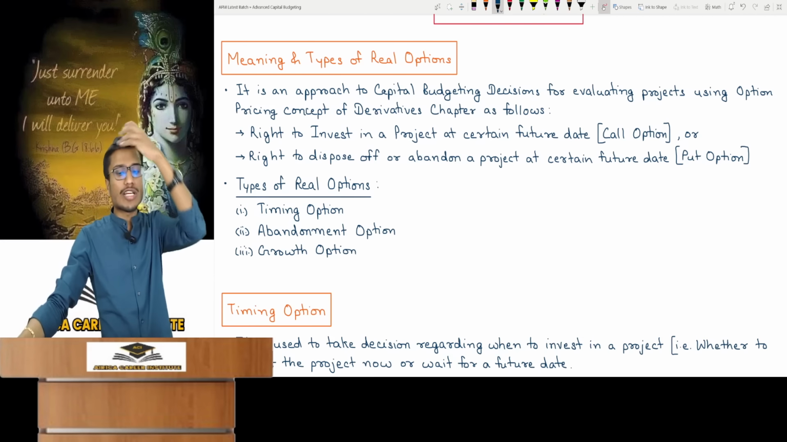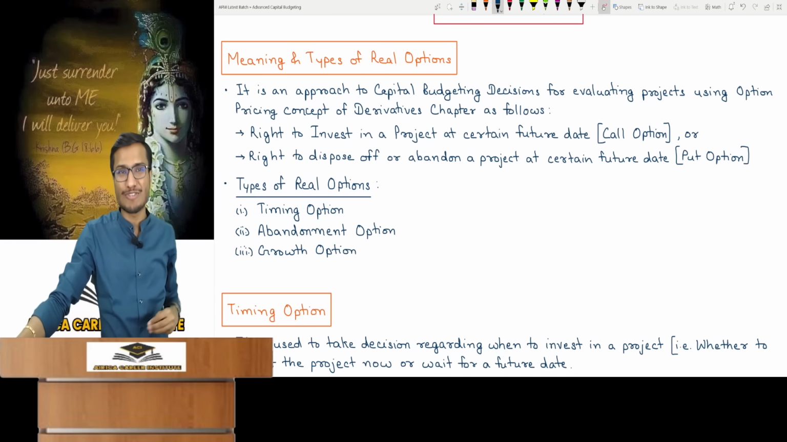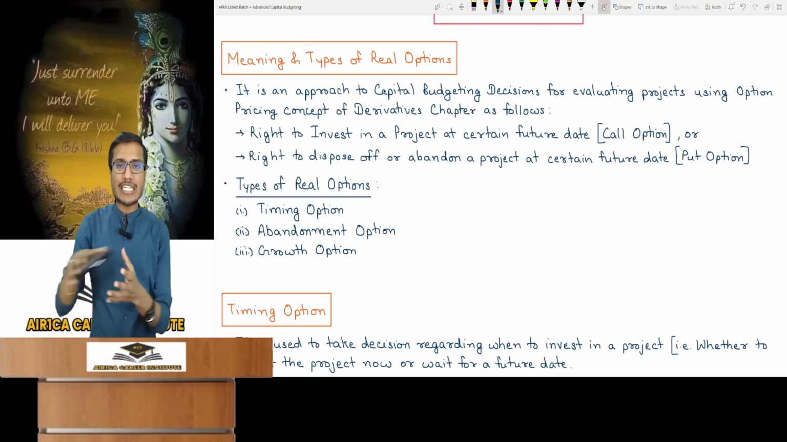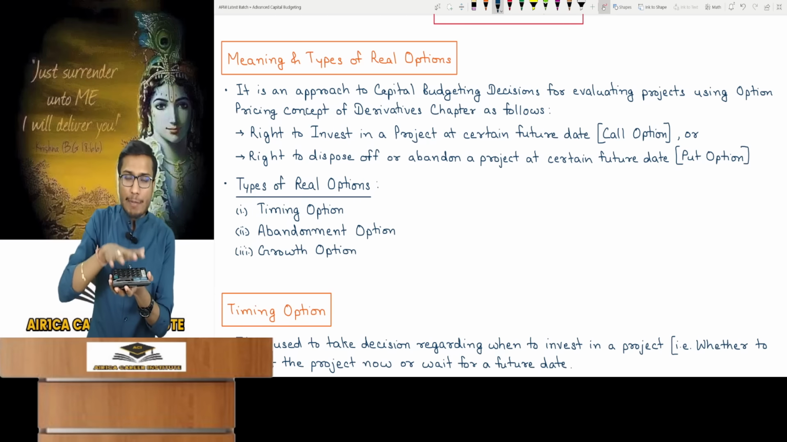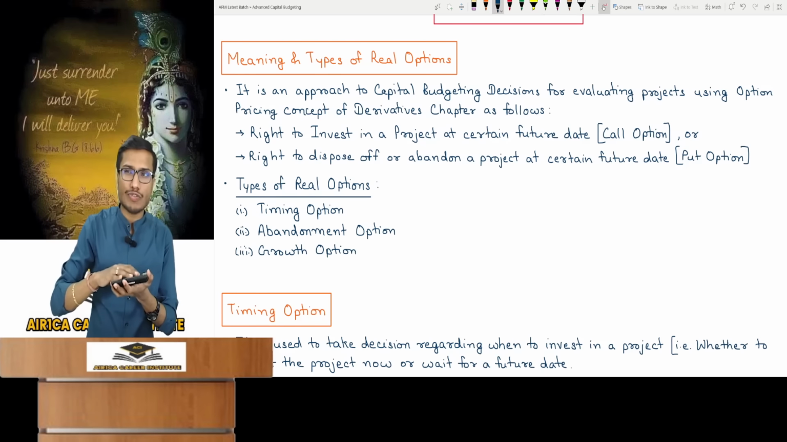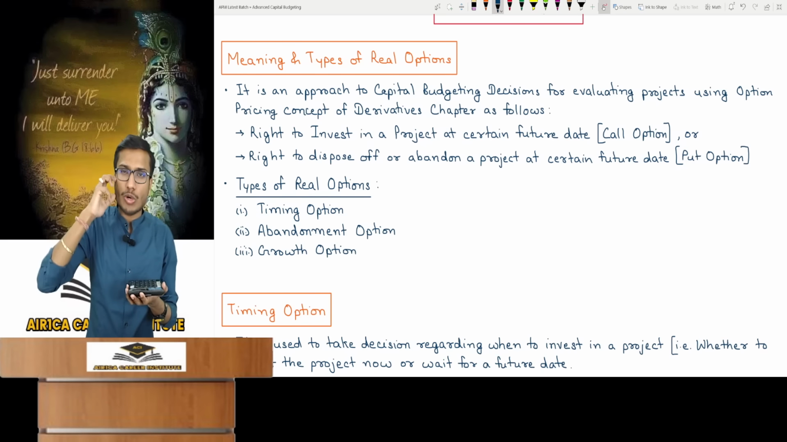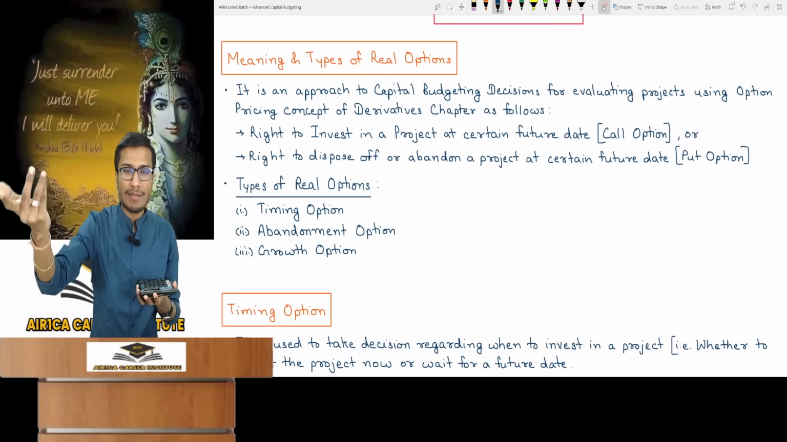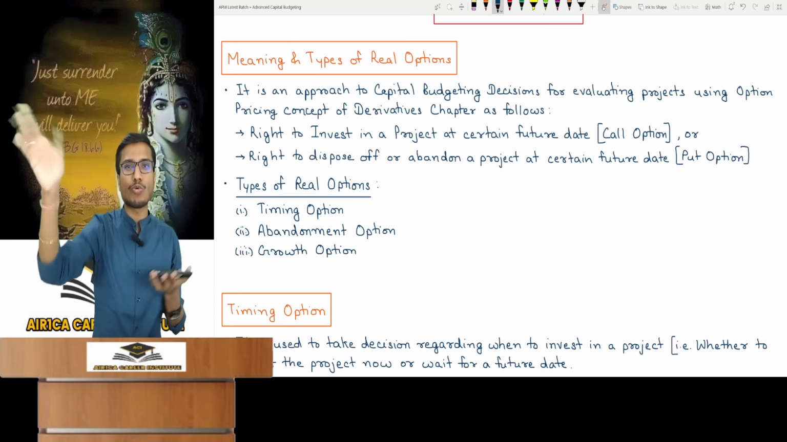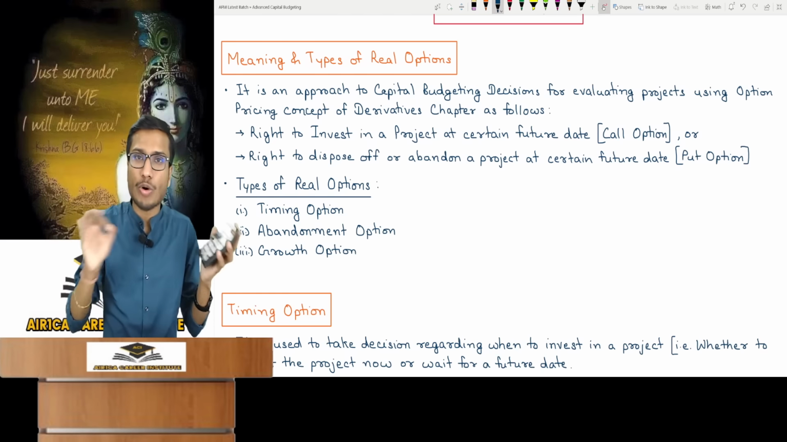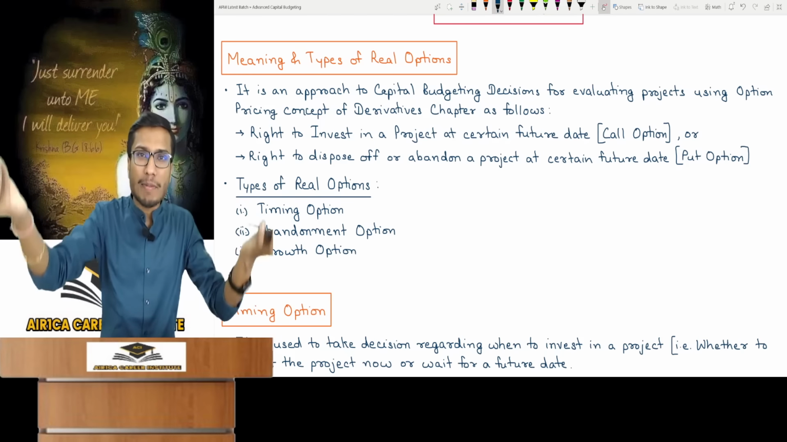The second point is the right to dispose of or abandon a project later. For example, I invested in a project today. The project now invested has a 5-year useful life. After 1 year, what I'm thinking is of disposing this project. I have the right. I'm thinking I can sell it after 1 year because it's my wish and I haven't made any contract. But if I wish, I can sell it, right?